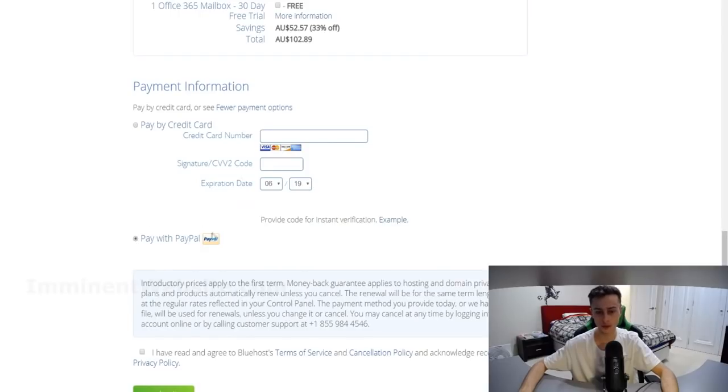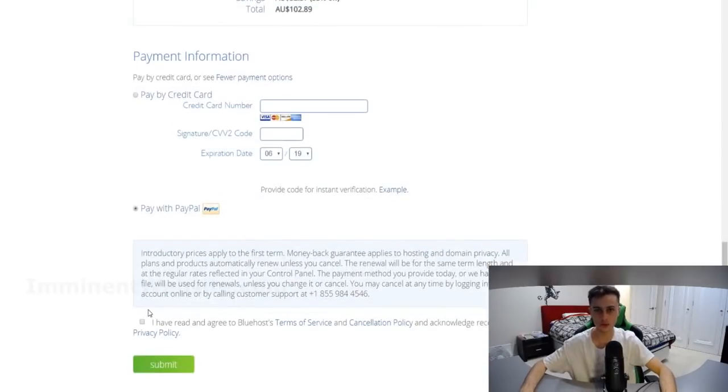So you can just click on pay with PayPal, or you can pay with credit card, and that's pretty much how you pay for Bluehost. After you finish that, all you got to do is click on this button right here to agree to the terms of service, and just click on submit, and you're all ready to go.